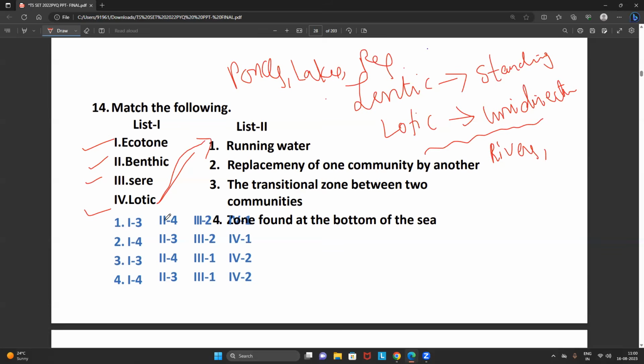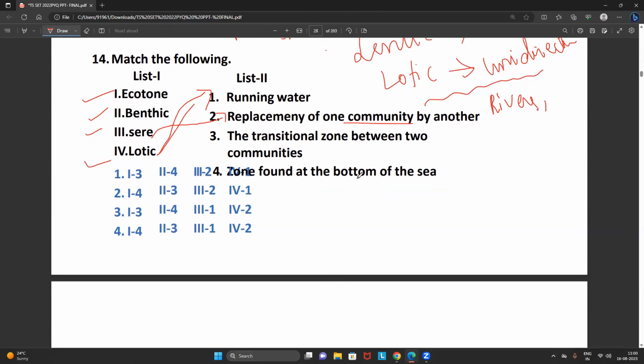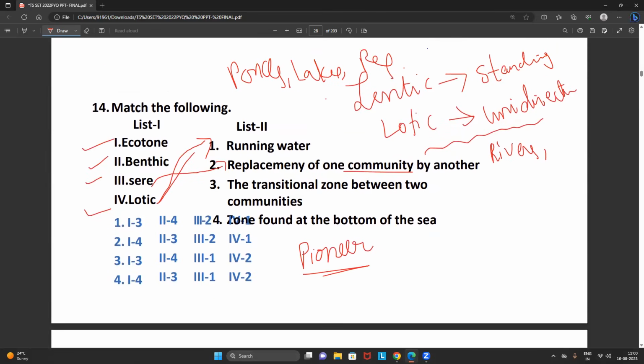Easy to understand. Ser. No need to get confused with this point. Ser means replacement of one community by another. We all studied ecological succession. In ecological succession, who is the starting species? Every student commonly knows that. The starting species is the pioneer species. Yes or no? Of course, yes.